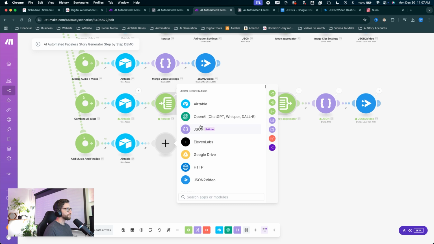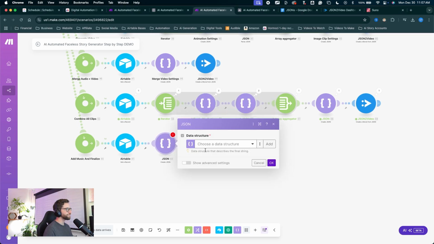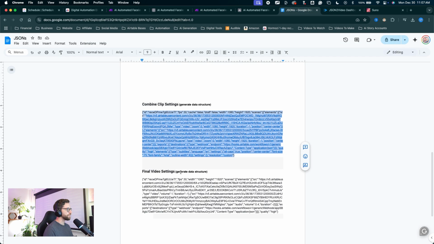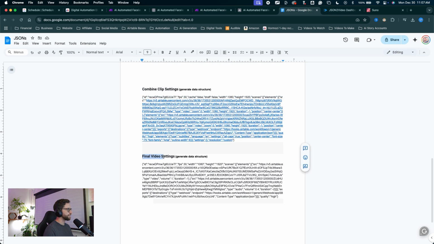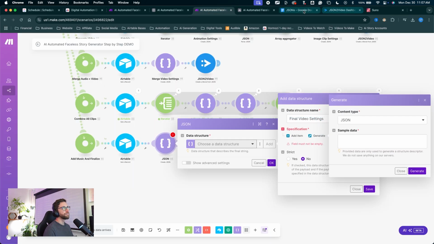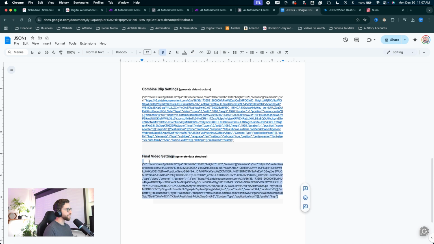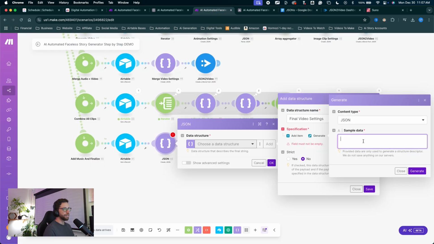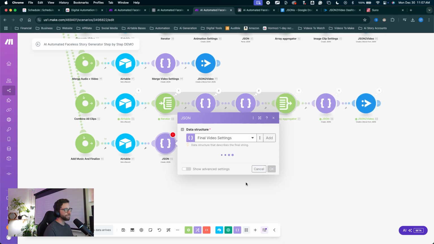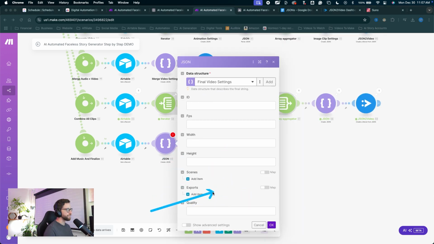This will be JSON, create JSON, and we'll add a new data structure. Click add, rename the data structure. Let's jump into the document. This will be final video settings. Copy that, come into Make, paste the name right here, click generate, come back into the doc, copy the JSON string, come into Make, paste the sample data and click generate. Right away, come down, click save, and we've got this new module to fill out.